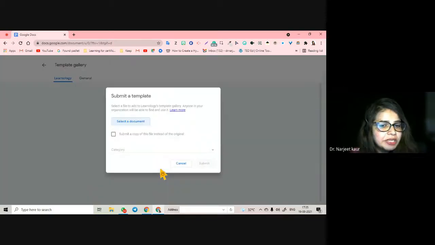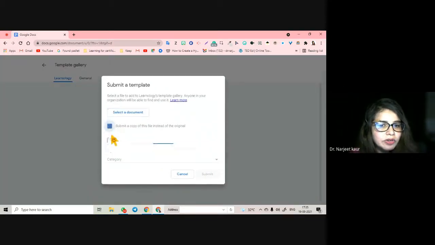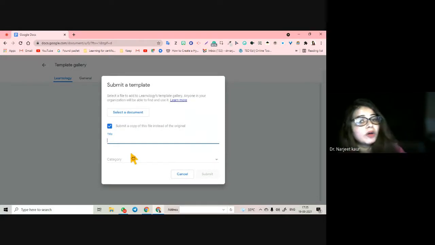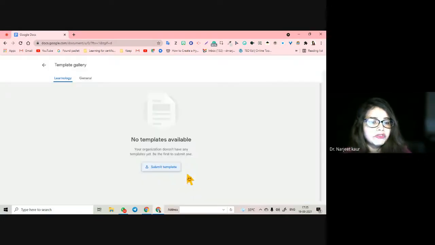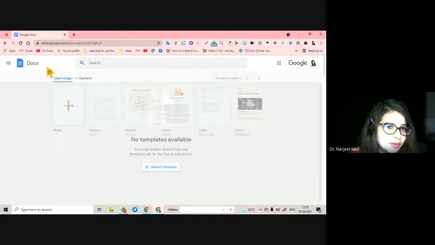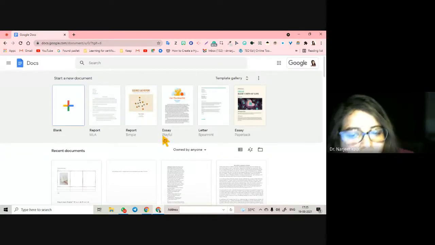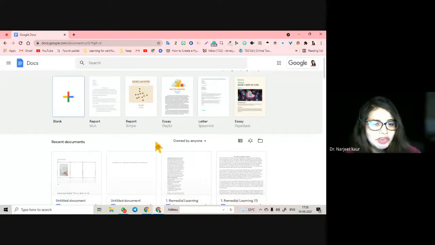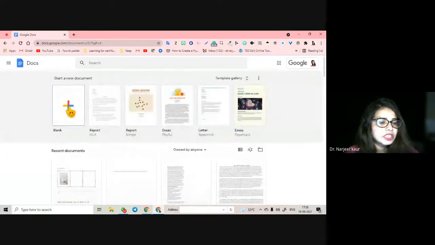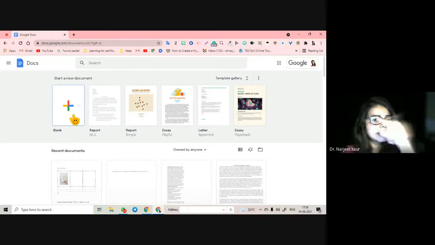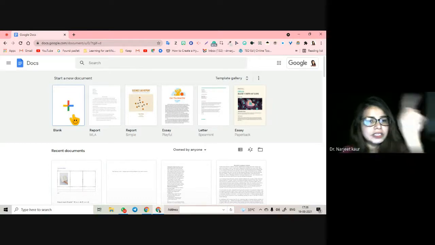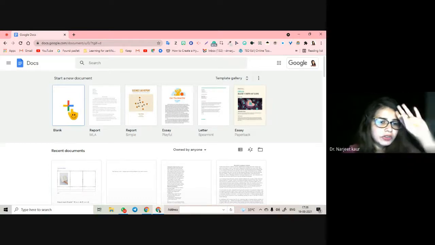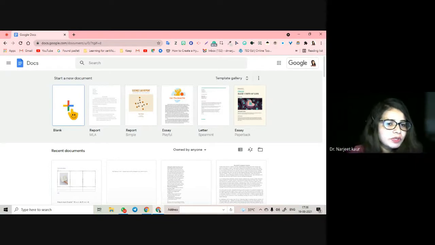If you want to submit a template, you can select a document, you can submit a copy, and you can send it to Google people also to be submitted in one of the templates if you want. So that is also a very, very good feature. And you will see with this plus sign, everywhere you have to start something new, Google will always give you a plus sign like this, a very colorful plus sign with 4 colors, all 4 sides. Be it a simple plain plus or this plus, everything that you have to start new, Google starts with a plus sign here.